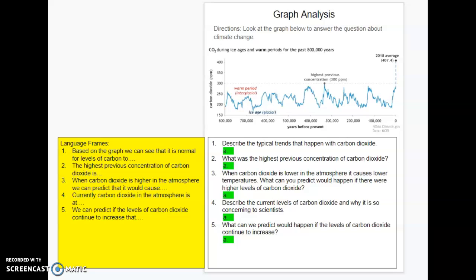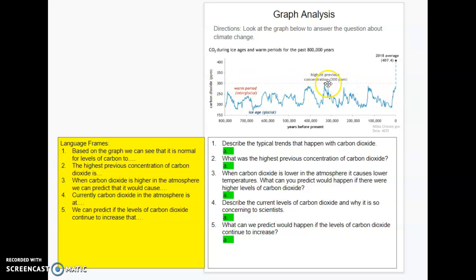All right, guys, this graph can be a little bit confusing, so I just wanted to go over a few things with you before you have to jump in and do it all on your own. Okay, so we're looking at this graph right here on slide number 9. As you can see, it goes up and down all around, but this dotted line right here,